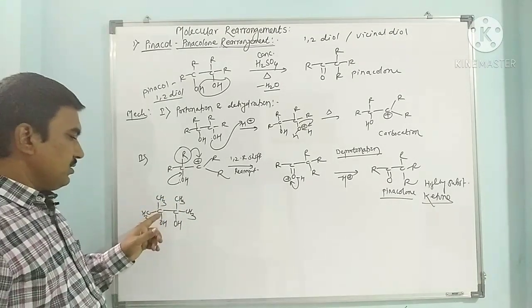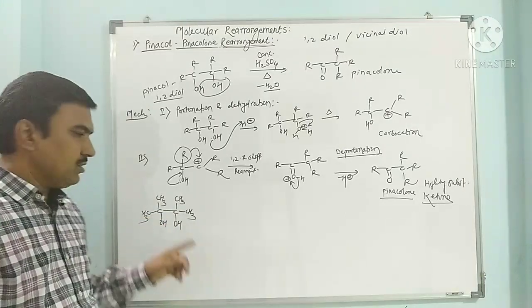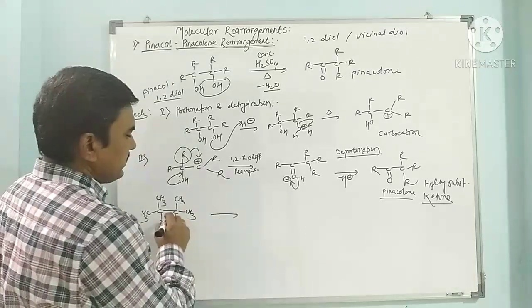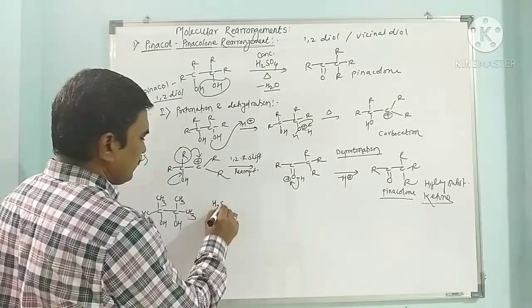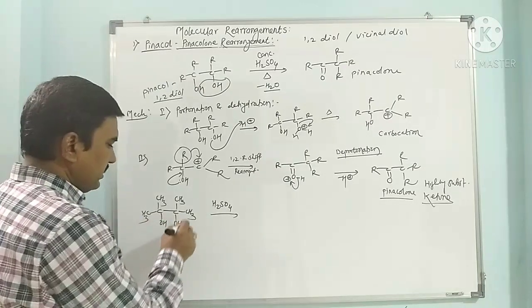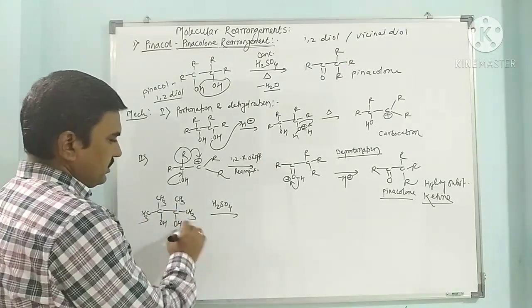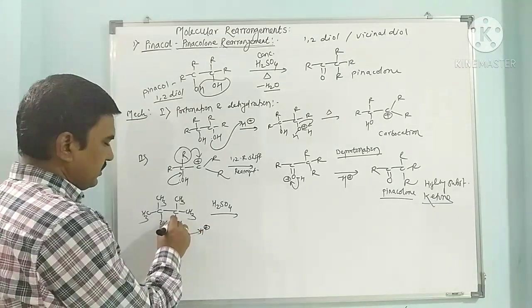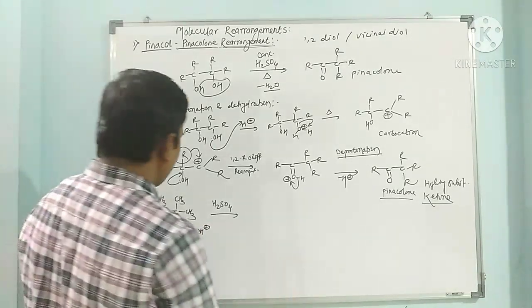So this is 2,3-dimethyl-2,3-butanediol. When it is treated with H2SO4, sulfuric acid, it undergoes dehydration. First there is a loss of a water molecule: it takes a proton and undergoes dehydration.